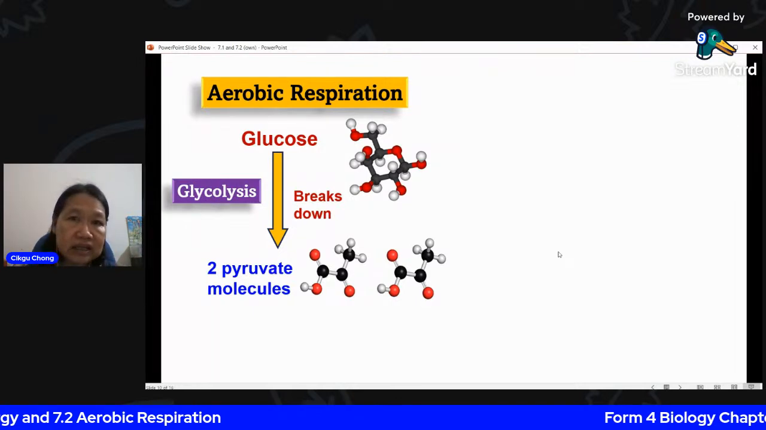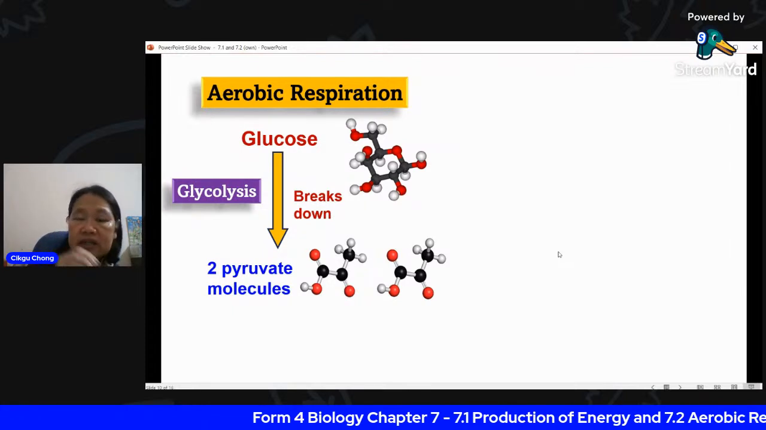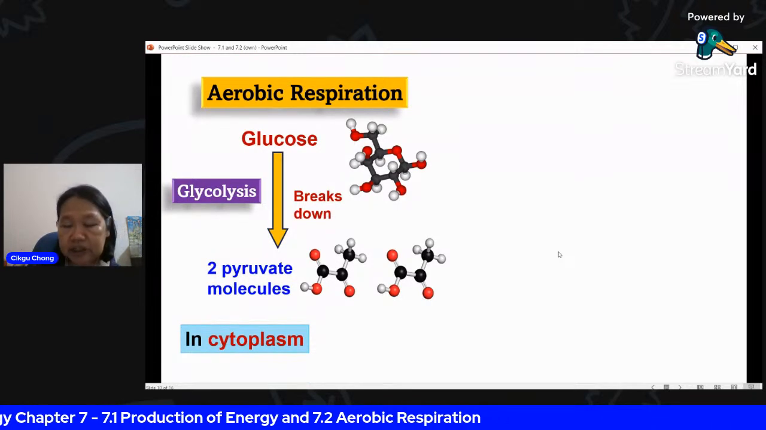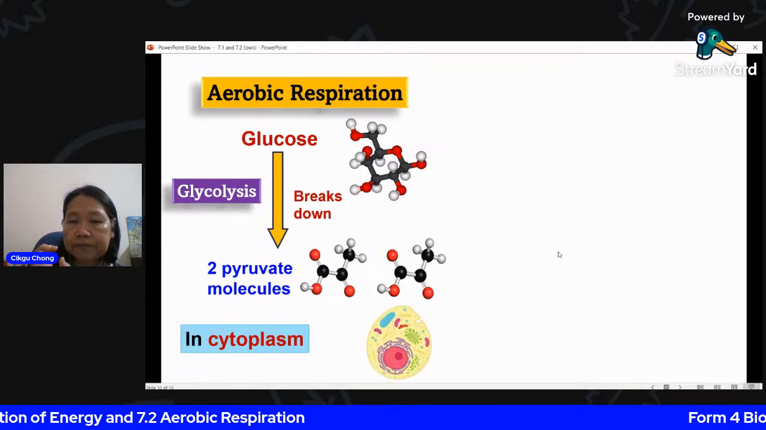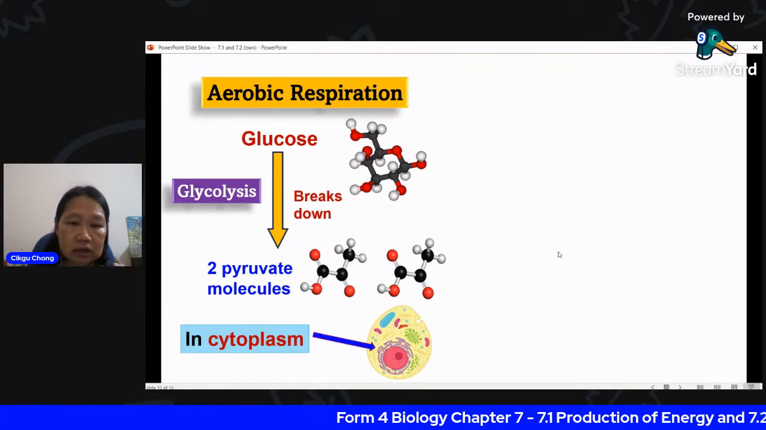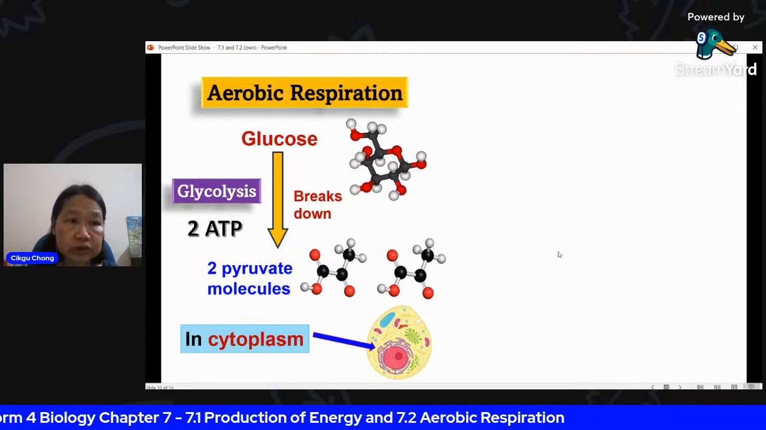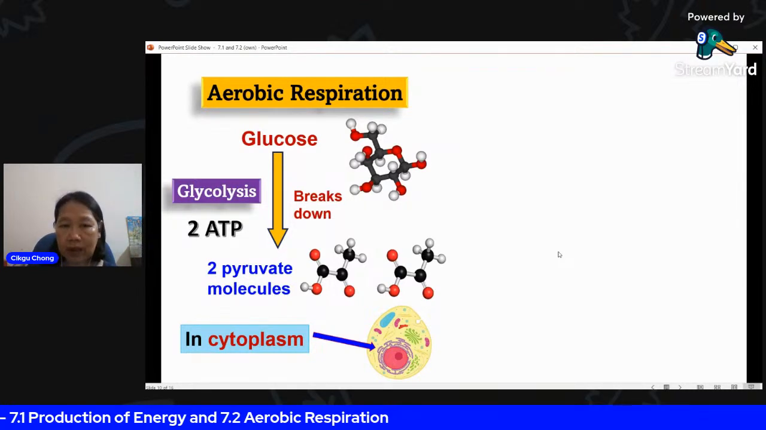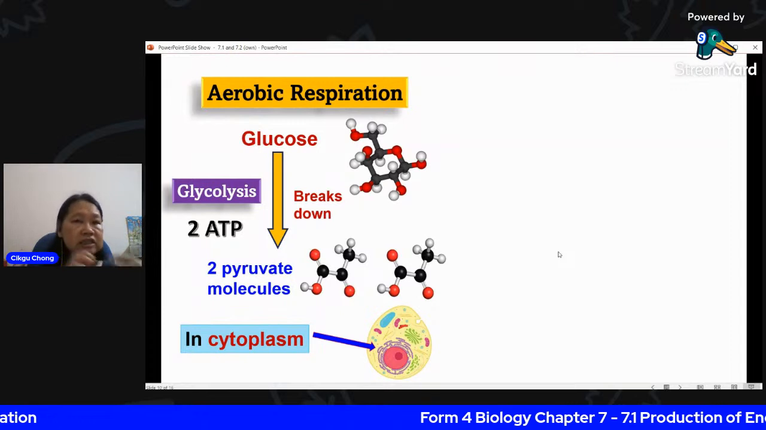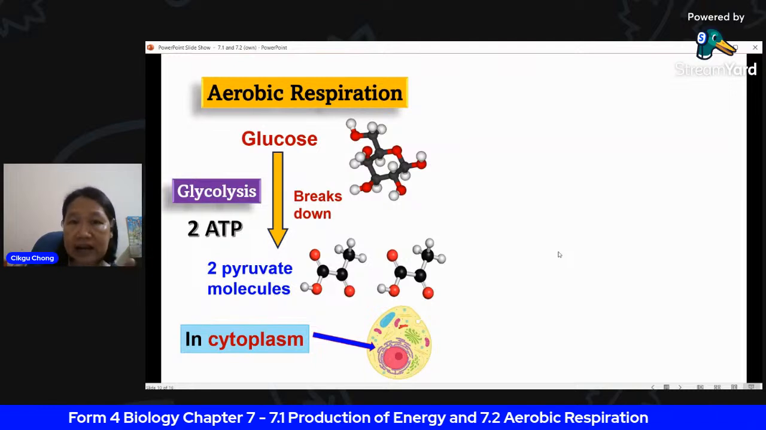which also contain energy. It is not fully released. These two pyruvate molecules still contain energy in the bonds. So this happens in the cytoplasm, like I mentioned, and because the pyruvate molecules still contain energy inside, glycolysis only releases 2 ATP. Only 2 molecules of ATP are released during glycolysis. So this occurs in the cytoplasm, not in the mitochondria. Do not make the mistake, this is step 1. You have to start in the cytoplasm first with the process called glycolysis.